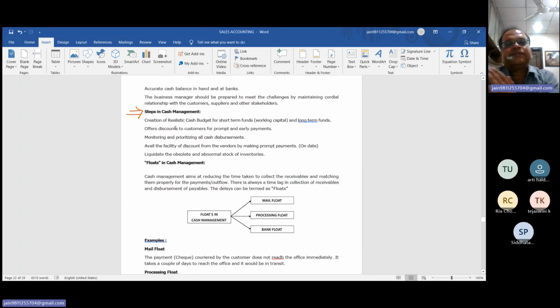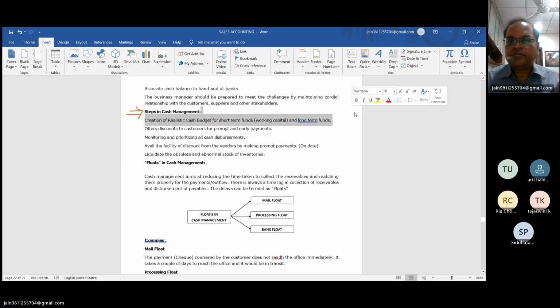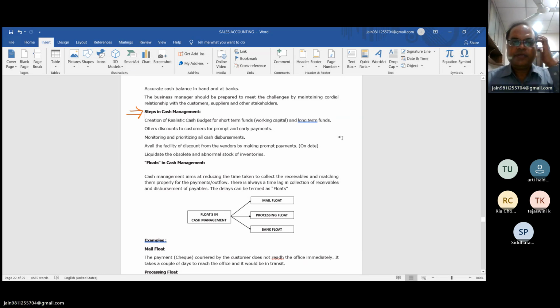Now from here will come the steps in cash management. I had some problem regarding my pen tablet. I just formatted my laptop and I think there is no software for the pen tablet. So I will just cover all the theories. If a remaining part is there, then we will discuss it in the next class.